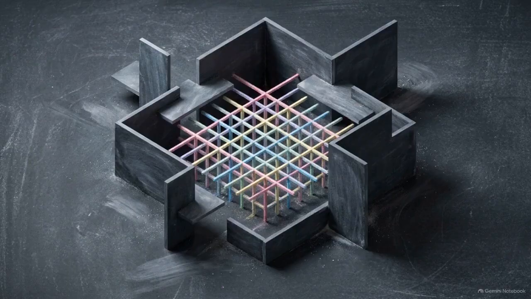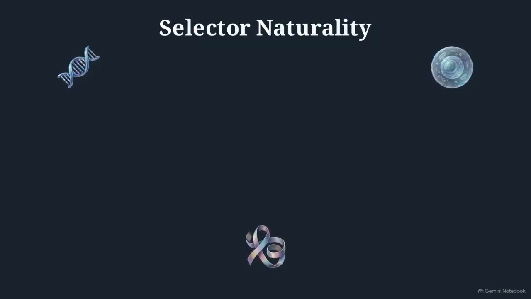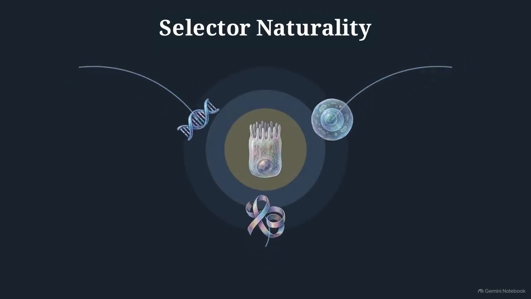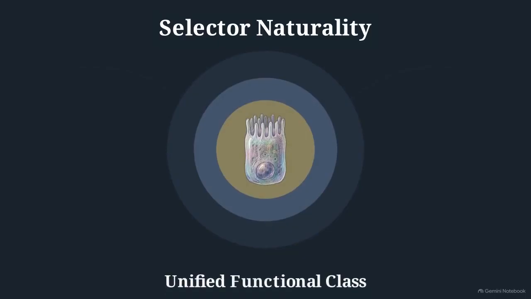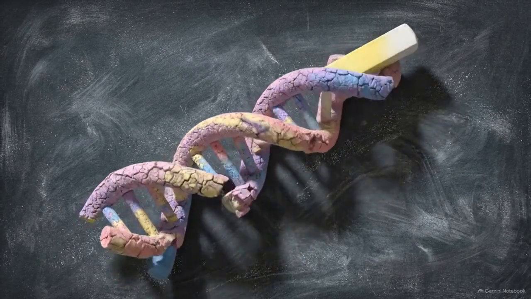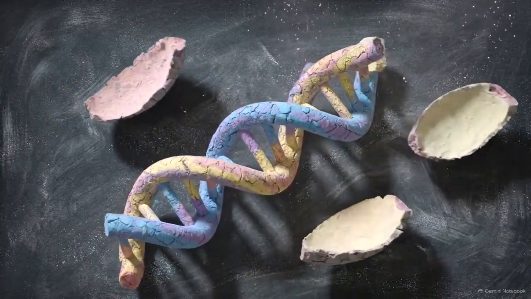This precise geometric navigation is a biological expression of the framework's overarching source architecture, the extrinsic constitutive law. This law is not an external ghost in the machine adding new information. Its expression is observed as selector naturality, the coherent convergence of highly diverse biological carriers into a single functional class. Because this relies on overarching geometry, the total number of mutations a cancer cell has accumulated doesn't automatically dictate its ability to be reverted.